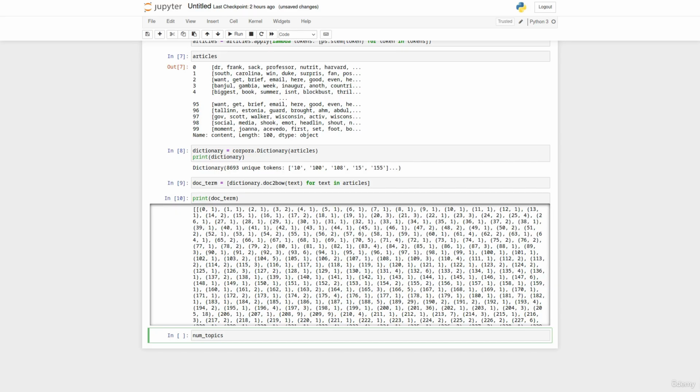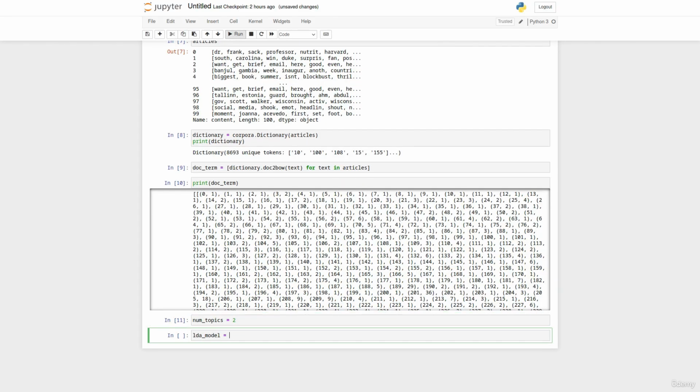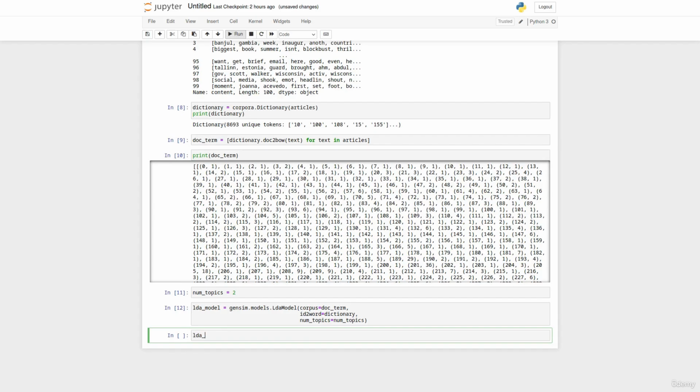To get started, we'll set the number of topics that we're interested in pulling out as 2. We can then create our LDA model using gensim.models.LdaModel. The arguments required for this are corpus, which is our doc term matrix, id2word, which is our dictionary, and specifying the number of topics that we want. We can then run lda_model.print_topics and specify the number of topics we want to print out and the number of words for each topic.